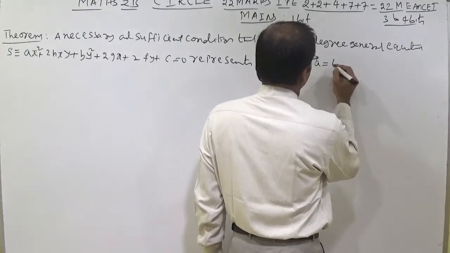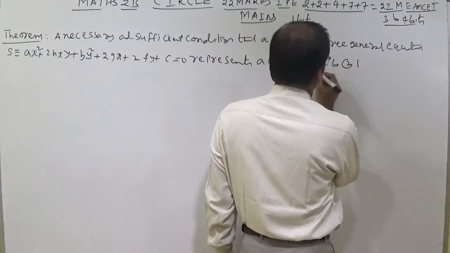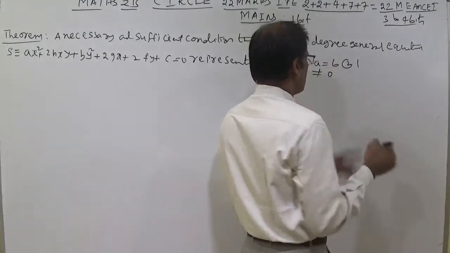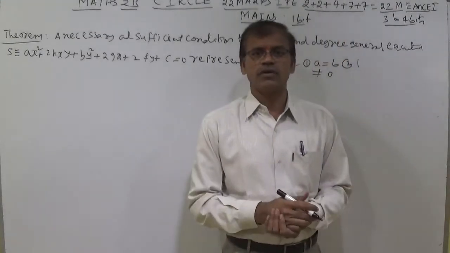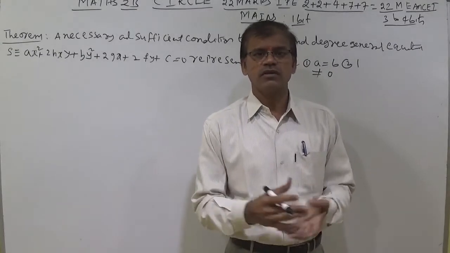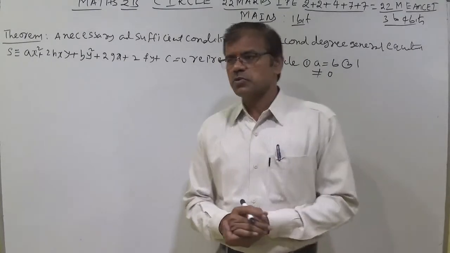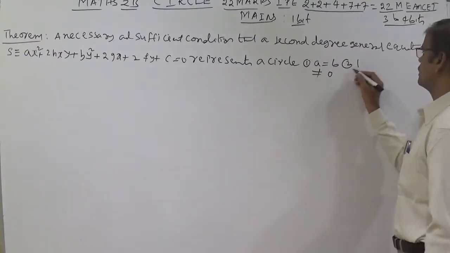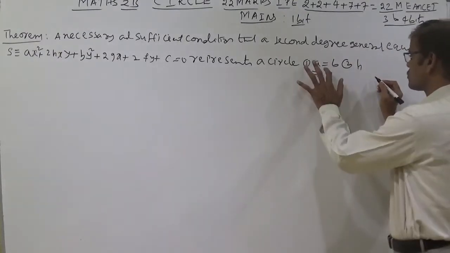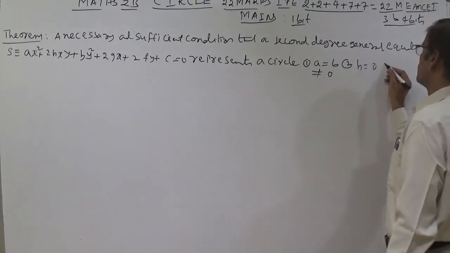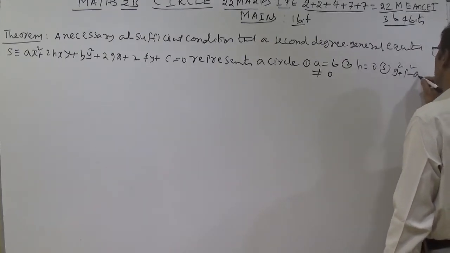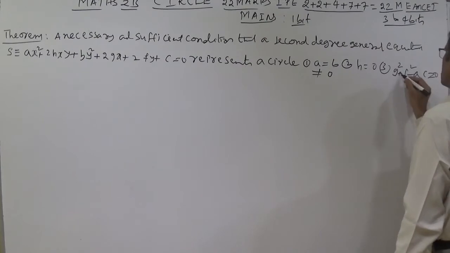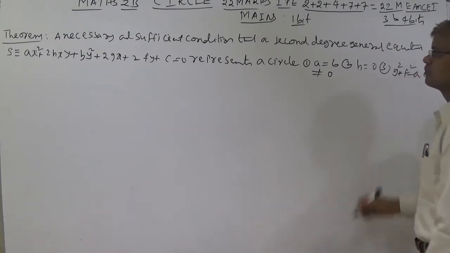First rule, a is equal to b, and a and b are not equal to 0. Whenever it is equal to 0, there will be no coefficient of x square, so there will not be a circle equation. So a equal to b, not equal to 0, and h is equal to 0, and the third one, g square plus f square minus ac greater than or equal to 0.